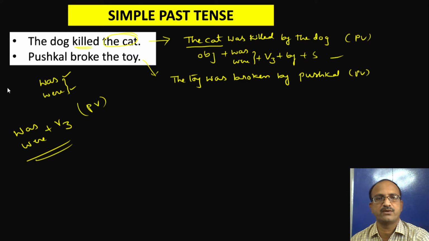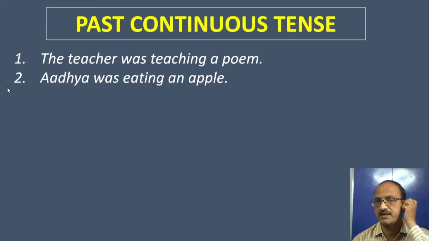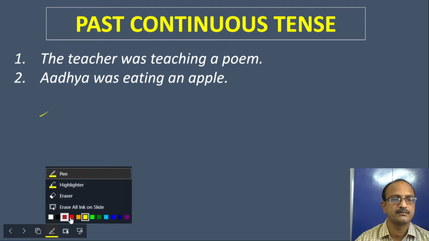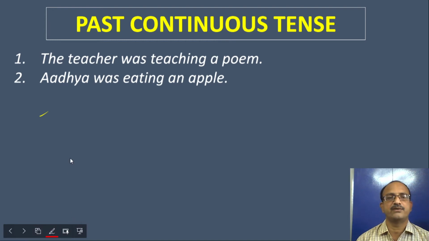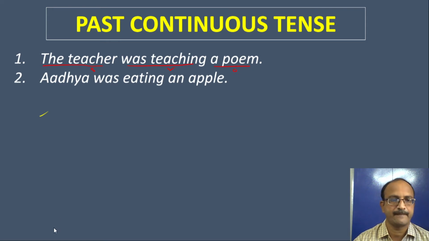So next we go for past continuous tense. How do we write this one? Past continuous tense. So here is the subject, this is the verb, and this is the object. How do we write this one? A poem was. So let's start with a poem.